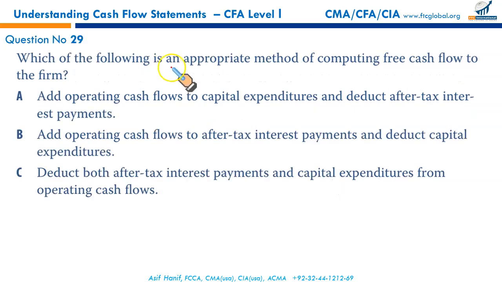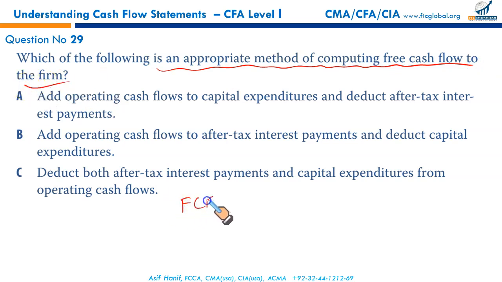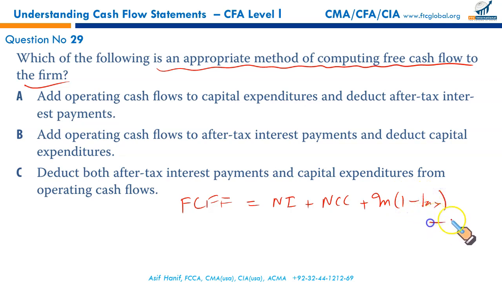Next, which of the following is an appropriate method of computing free cash flow to the firm? Free cash flow to the firm can be calculated two ways. Either you can take the net income, make adjustment of non-cash charges, take after-tax interest, 1 minus tax, and from this deduct fixed capital investments and the investment for working capital.